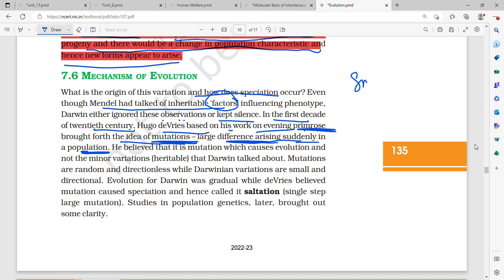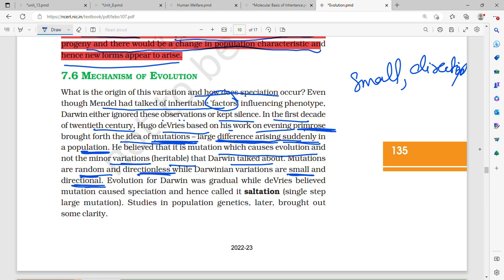Darwin talked about variations being small and directional, whereas Hugo de Vries gave a completely different idea: mutations which had a large difference and arise suddenly in a population. He believed that it is mutation which causes evolution and not minor heritable variations, which Darwin talked about. Mutations are random and directionless, whereas Darwin said that variations were small and directional. Evolution for Darwin was gradual, while de Vries believed mutation caused speciation and hence called it saltation.